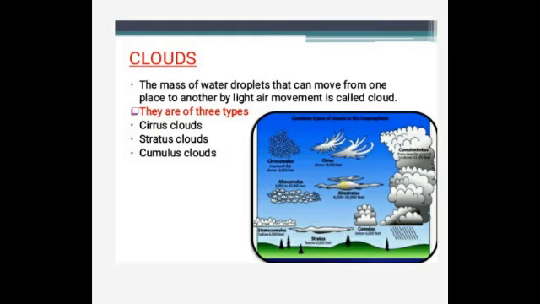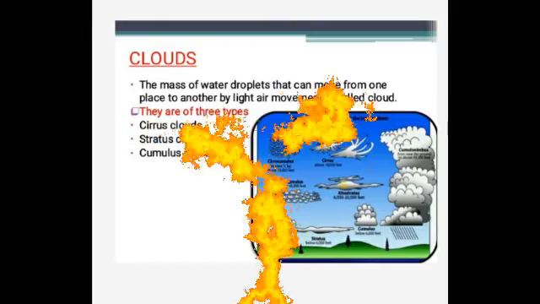Okay children, so what have we learned today? We have learned how clouds are formed. Then we learned what is a cirrus cloud, next stratus cloud and cumulus clouds. These are the three main clouds. Then we learned about the nimbus cloud. Rain bearing clouds are generally low level clouds and they are given the prefix or suffix nimbus. The cumulonimbus is an example of a rain-bearing cloud. What is a cumulonimbus cloud? It is a rain-bearing cloud.